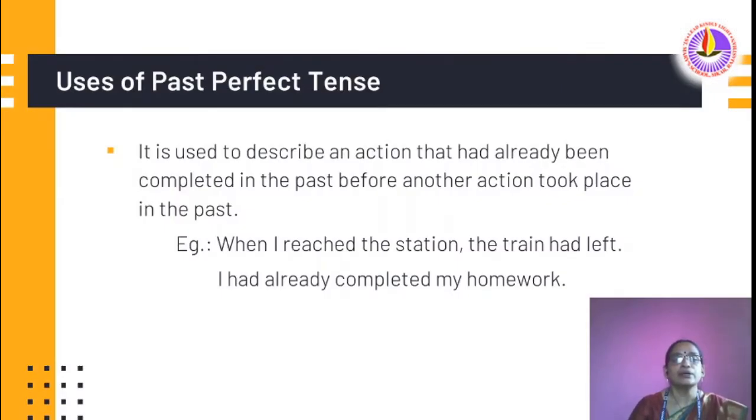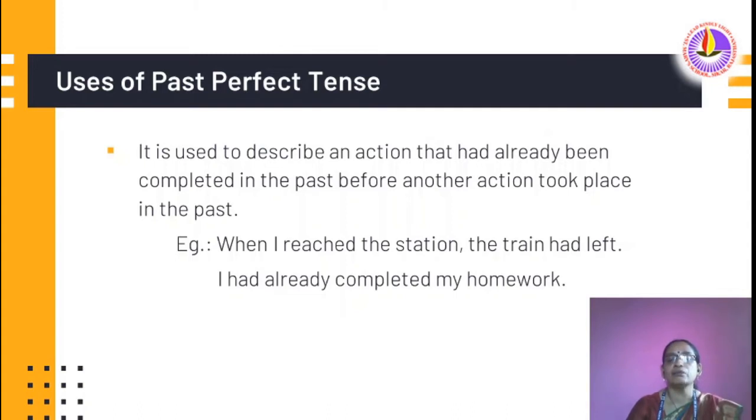Now let us study the uses of past perfect tense. It is used to describe an action that had already been completed in the past before another action took place in the past. When I reached the station, the train had left. Here two actions are there. When I reached the station is one of the actions. Second one, the train had left. The train had left, that already happened. Second incident, reached the station.